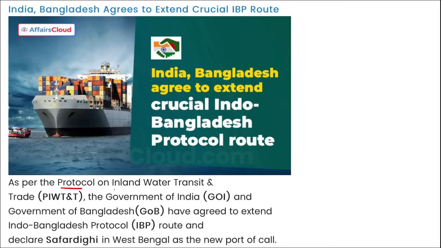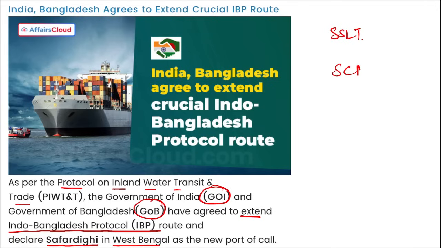As per the protocol on inland water and transit trade, the Government of India and the Government of Bangladesh have agreed to extend the Indo-Bangladesh protocol route, and they have declared Sarfardigi in West Bengal as the new port of call, right? Apart from this, three high-level talks between India and Bangladesh were held in Dhaka, Bangladesh, right? Here, remember there is a term SSLT, then there is SCM, and there is ICG, correct?